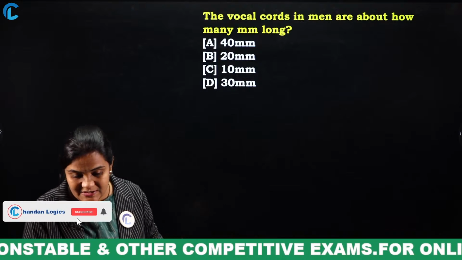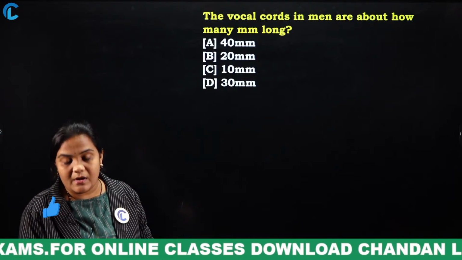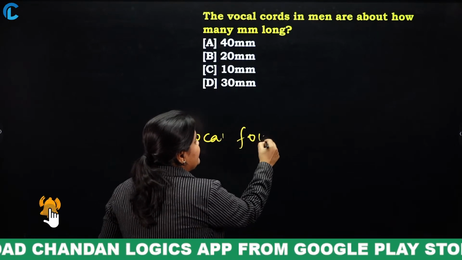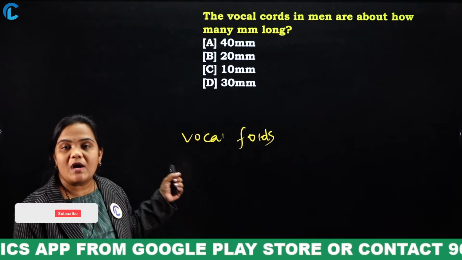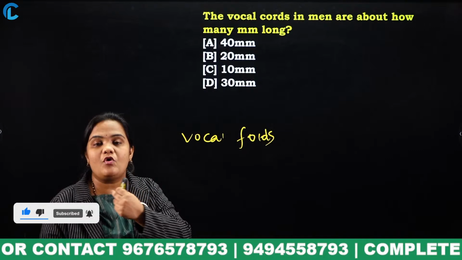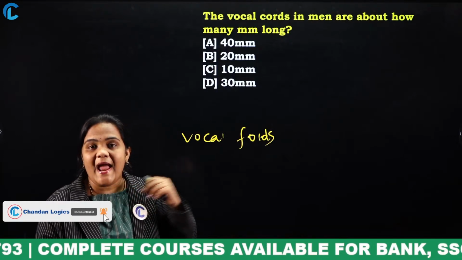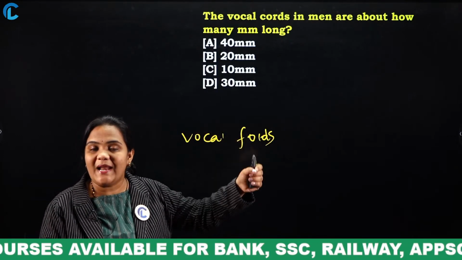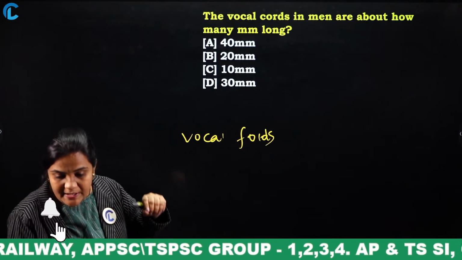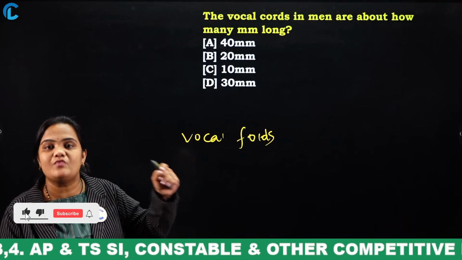What is the answer for this question? Yes, very good. Vocal cords are also known as vocal folds. These are two folded muscle tissues, and if we breathe, they will be open. The vibrations of the voice are due to the vocal cords, which are different in women and in men. In women, the length is 15, and in men, the vocal cord length is 20.